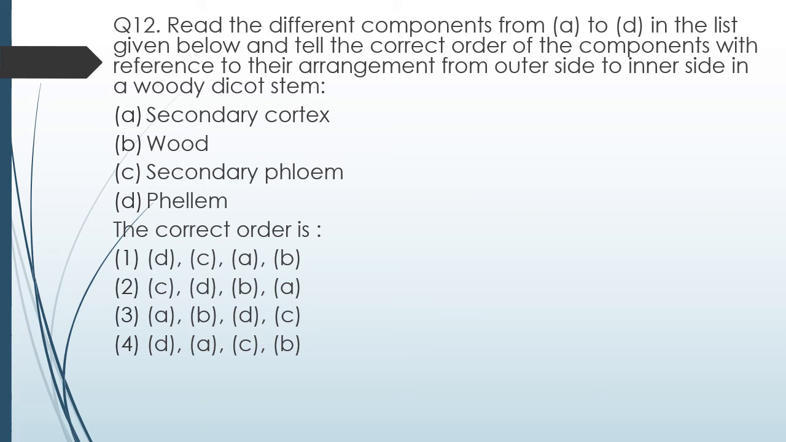Question number 12. Read the different components from A to D in the list given below and tell the correct order of the components with reference to their arrangement from outside to inside in a woody dicot stem. Secondary cortex, wood, secondary phloem, phloem. 4 options are given with different orders. The correct answer is option 4. First is phloem, then is secondary cortex, then comes the secondary phloem, and finally comes the wood.